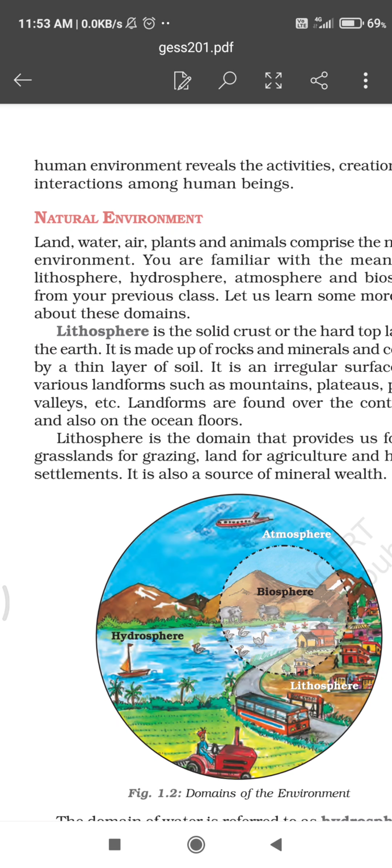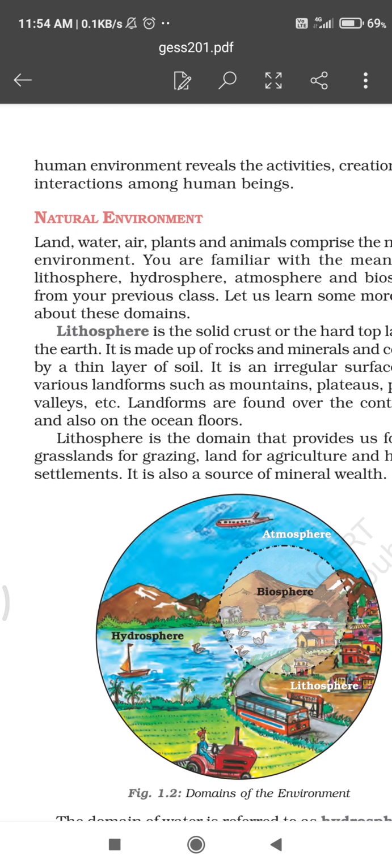Okay? And land is not of the same type. It has many landforms such as mountains, plateaus and plains. Somewhere the landform is a mountain, somewhere it is a plateau, somewhere plains are found. So lithosphere is of various types.